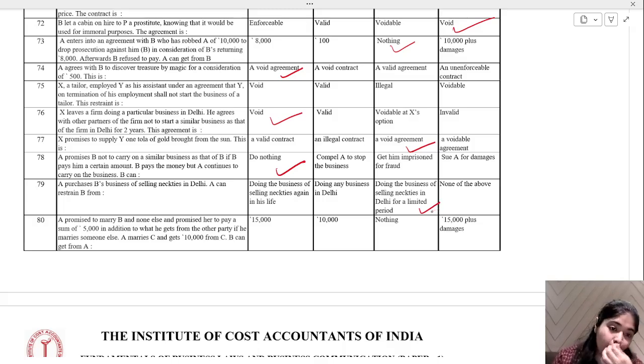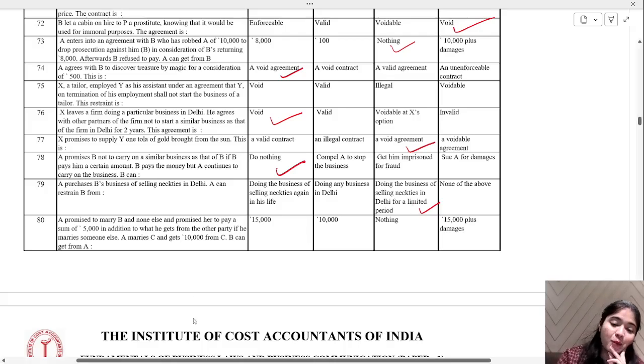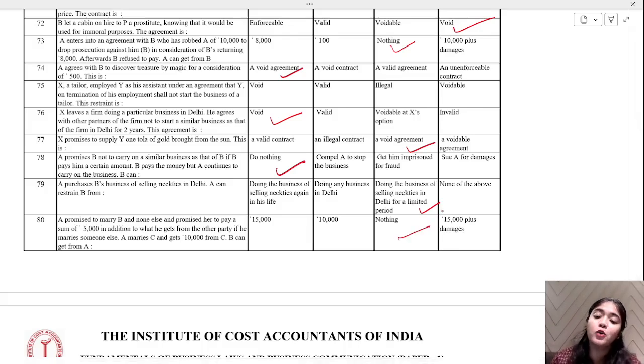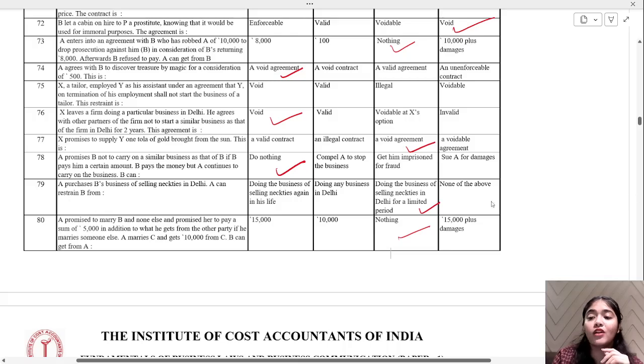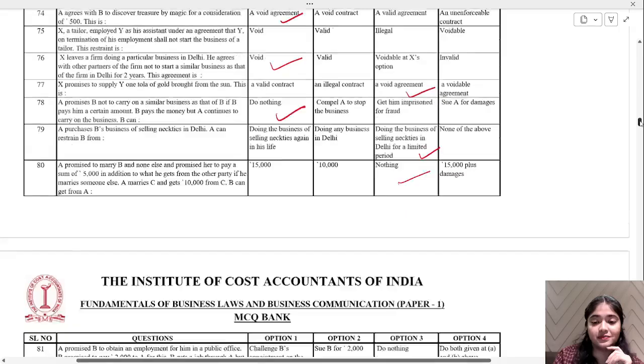Okay. A promised to marry B and none else and promised her to pay a sum of 5,000 in addition to what he gets from the other party if he marries someone else. A marries C and gets 10,000 from C. What can B get from A? Nothing. I told you again, restraint of marriage, void contract, you will get nothing over here.